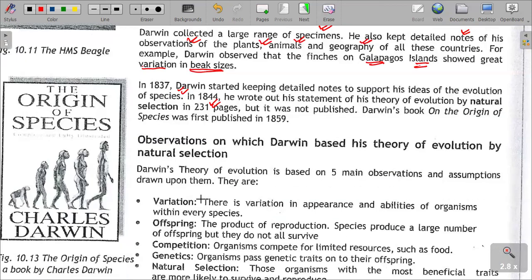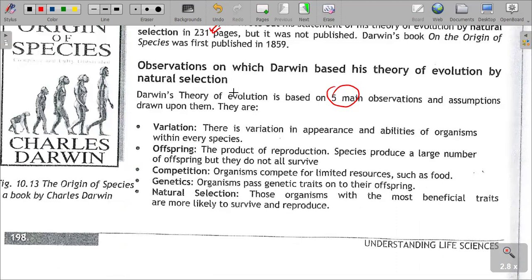The observations on which the Darwin theory of evolution by natural selection is based: what was it about? The Darwin theory of evolution is based on 5 main observations, under which the theory of natural selection was based, and assumptions upon them as well. In other words, these can also be referred to as the principles of Darwin's theory.